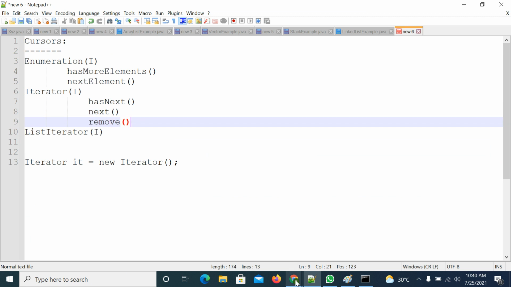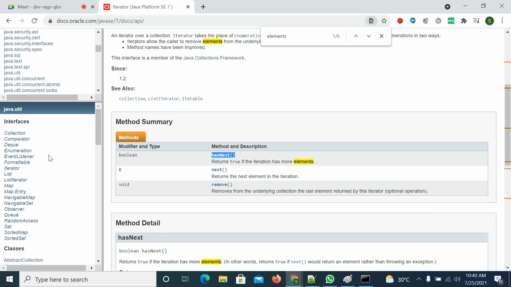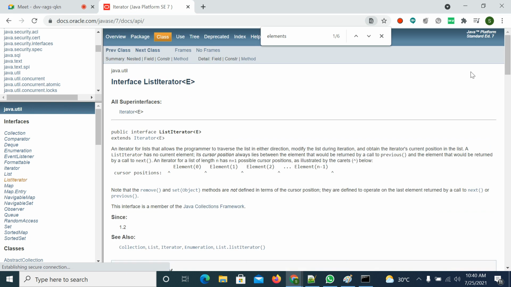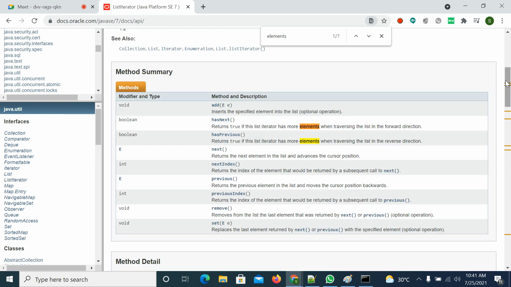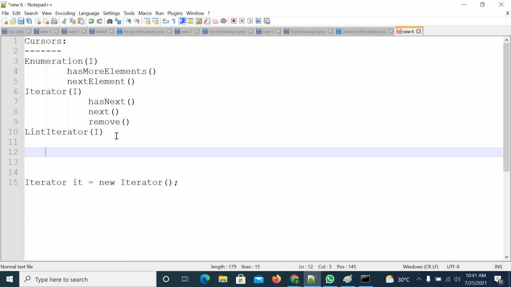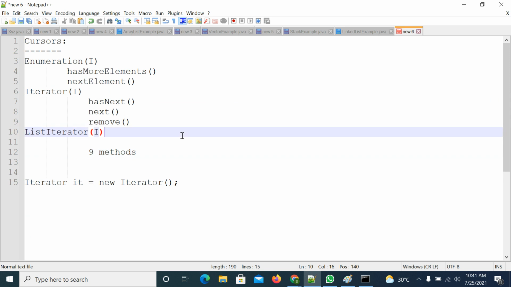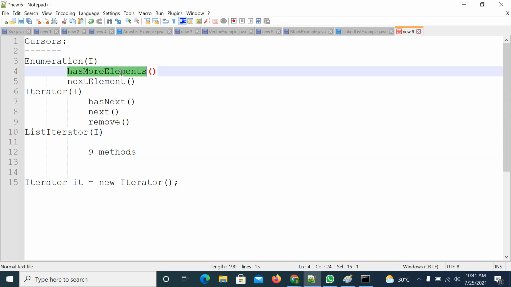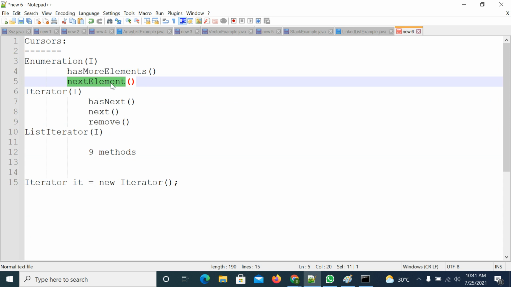Next go to ListIterator. Try to observe what methods are there. Go to the method summary. Here you have 1, 2, 3, 4, 5, 6, 7, 8, 9 methods. I am not noting them down, I will just mention 9 methods. Observe here: the first one is hasMoreElements, then nextElement.